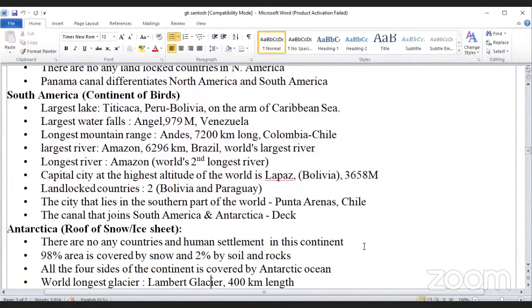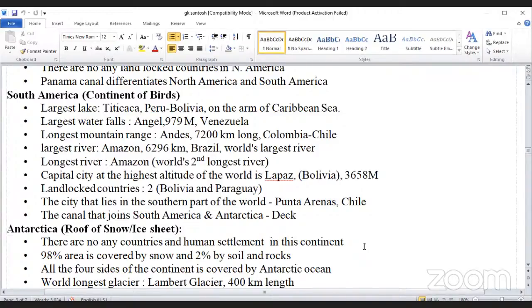Now South America. South America is also known as the continent of birds. The largest lake of South America, Titicaca, Peru, Bolivia, on the arm of the Caribbean Sea. The world's largest waterfall is Angel Falls, 979 meters. It is situated in Venezuela.